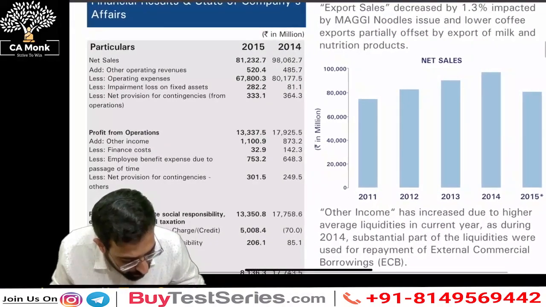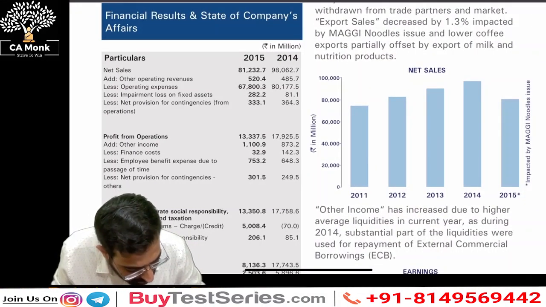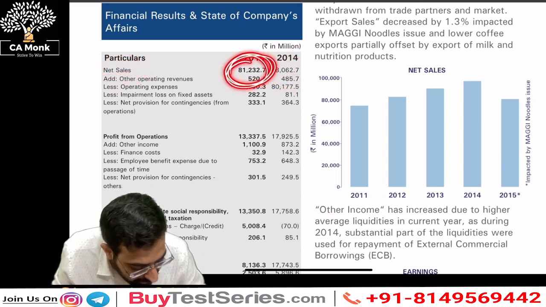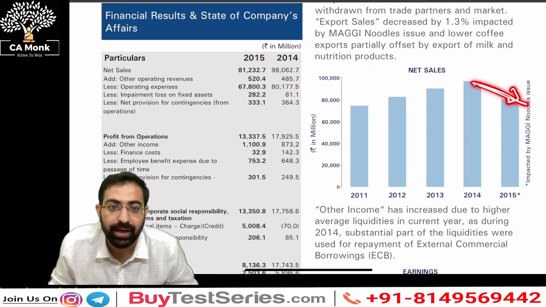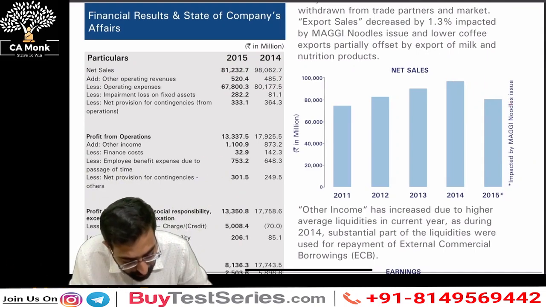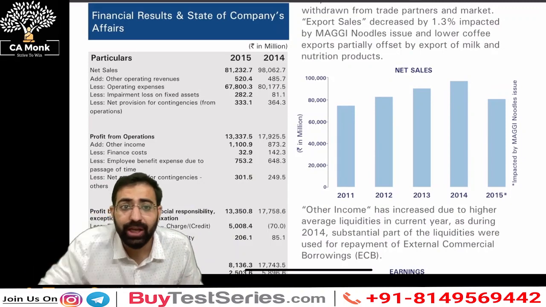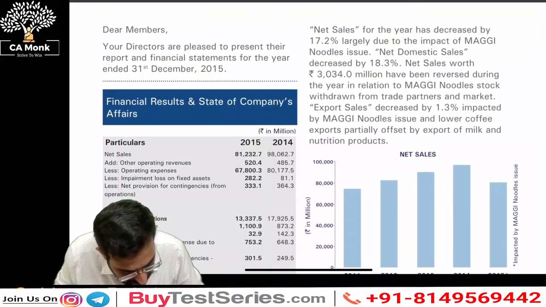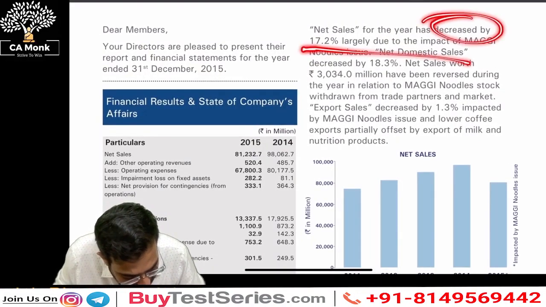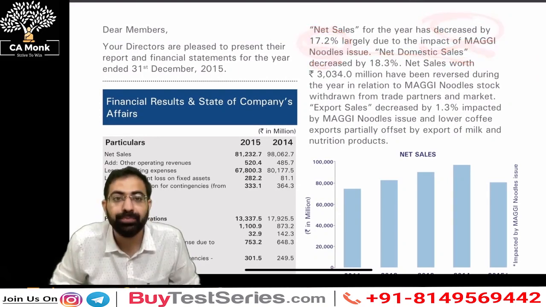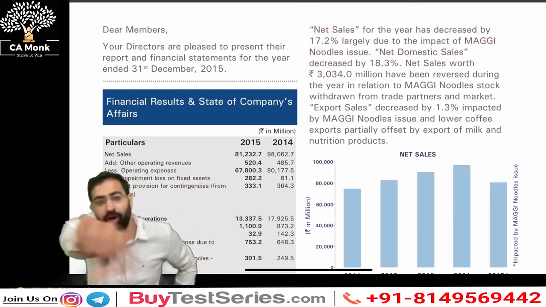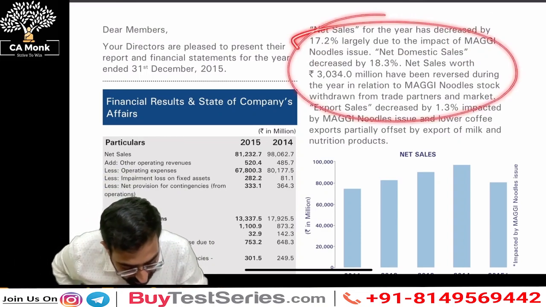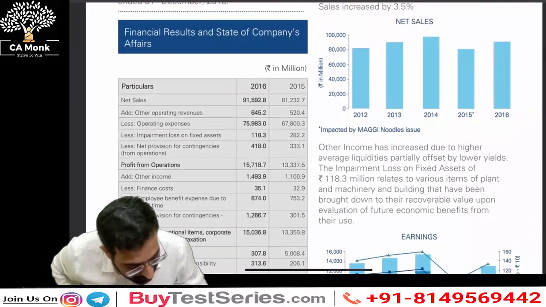Just see, in 2014 the total sales of the Nestle company was 98062, but compared to that, in 2015 the sales have gone down. You can also see the graph here, which shows that the sales of the company have decreased. And if you look at Nestle, 50 to 60% of the revenue comes from Maggie. Even the reason the company has mentioned is a decrease of 17.2%, largely due to the impact of Maggie. The sales of the company were reduced because of what impact on Maggie noodles, guys? Now, let's see the report of 2016.